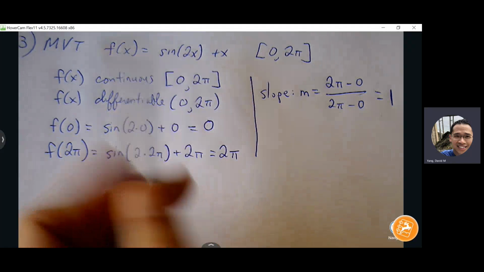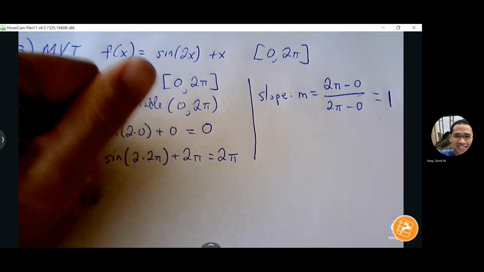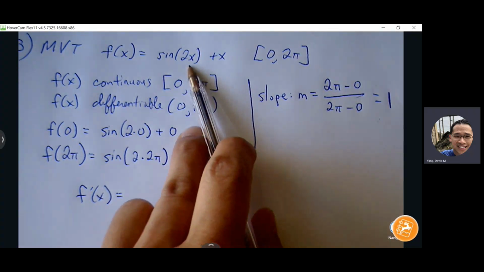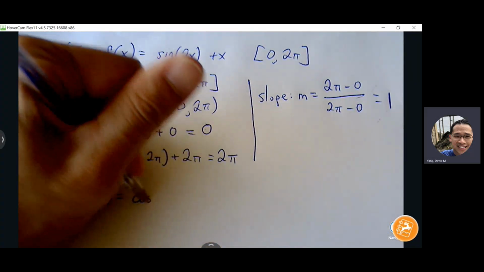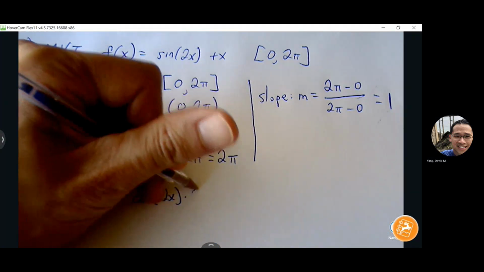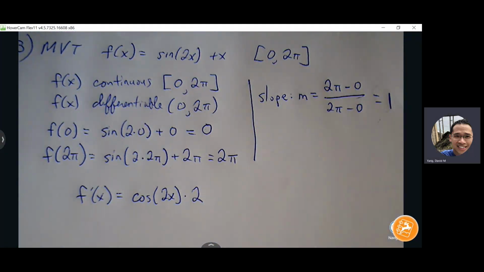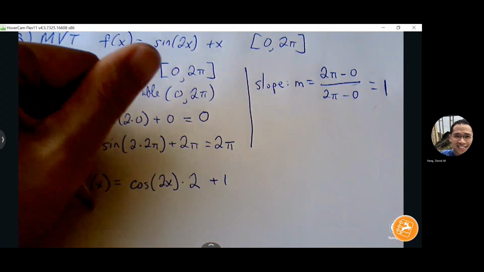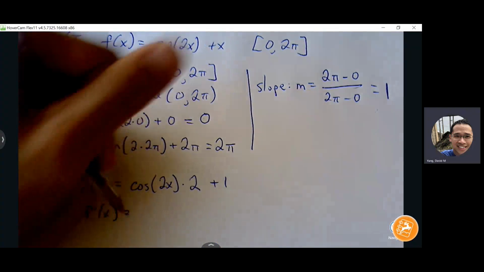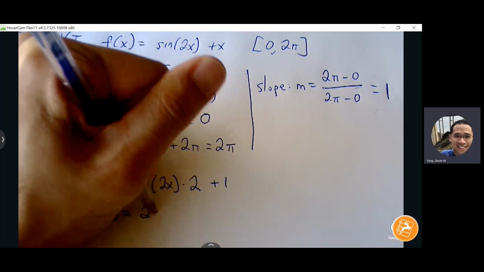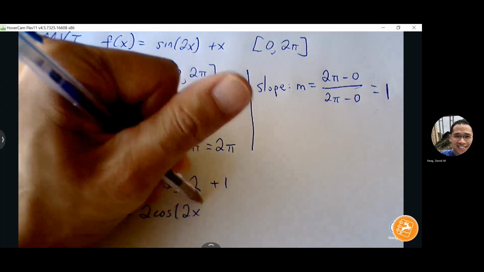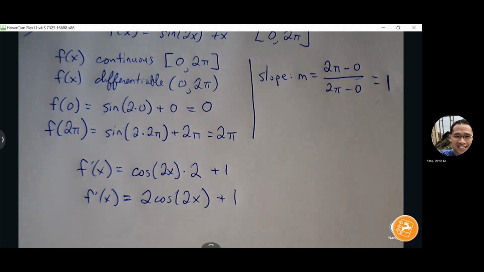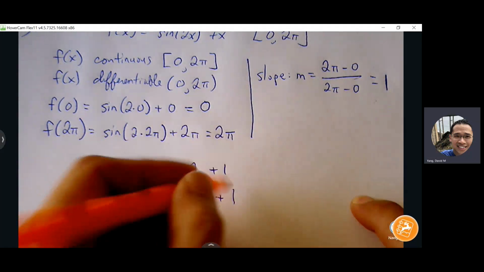Okay, so let's find f prime. Sine of u becomes cosine of u times u prime. x becomes 1. Okay, so we have our slope formula. Let me clean this up. Okay, we have our slope formula.